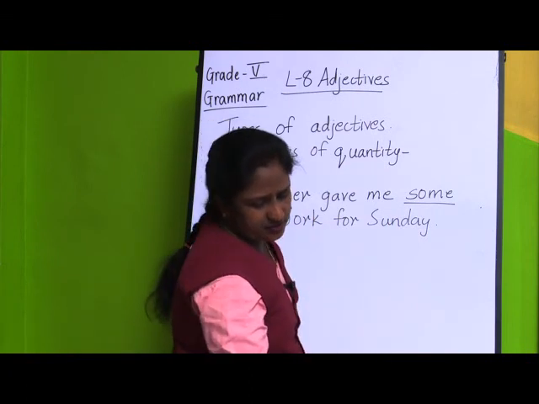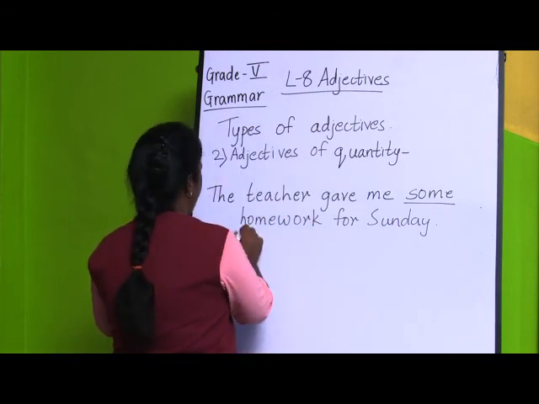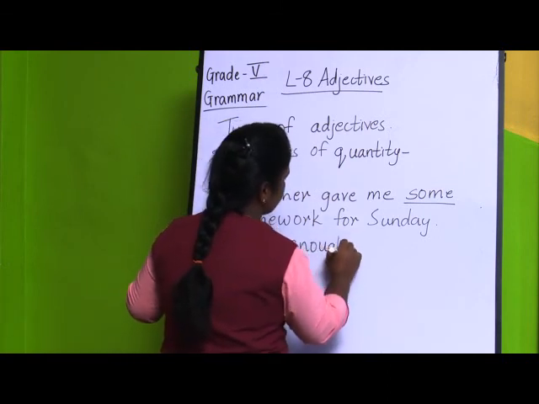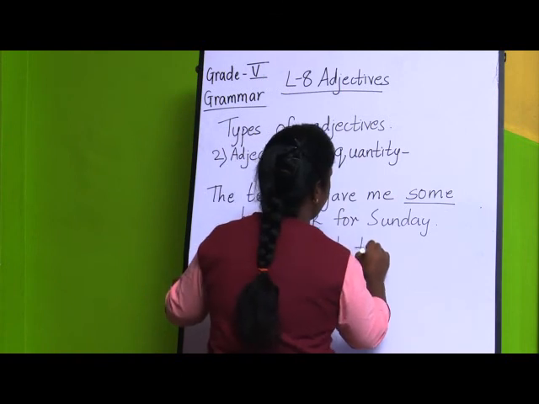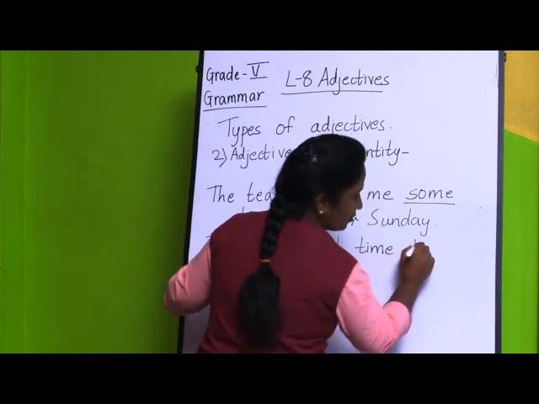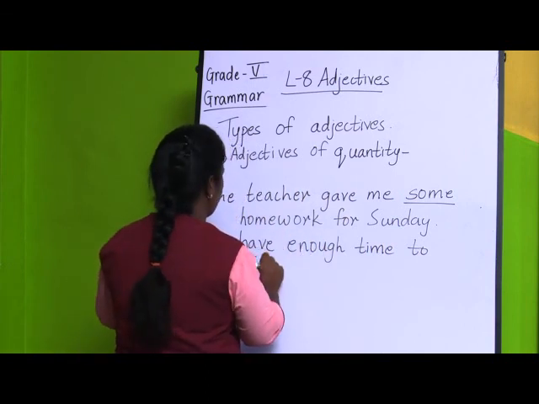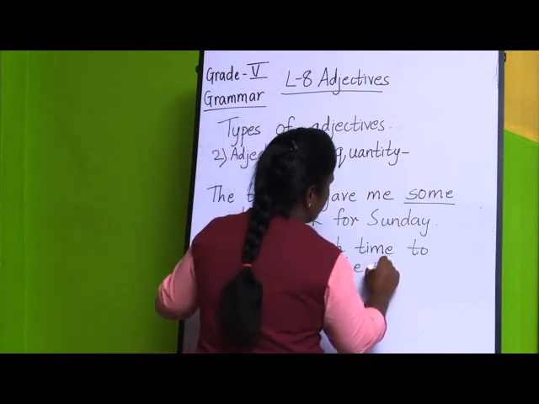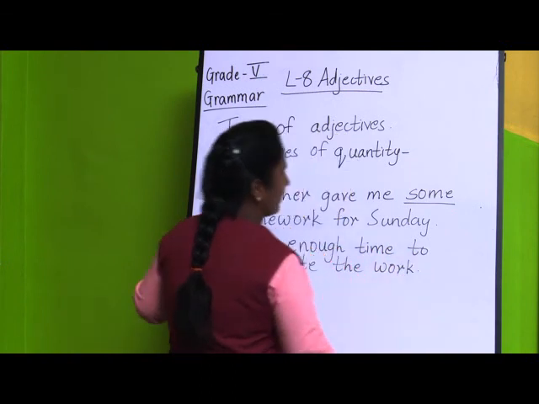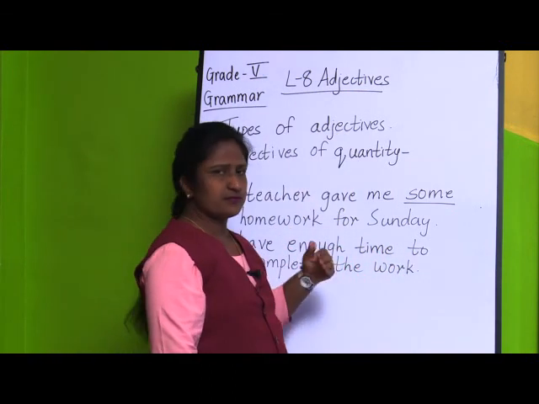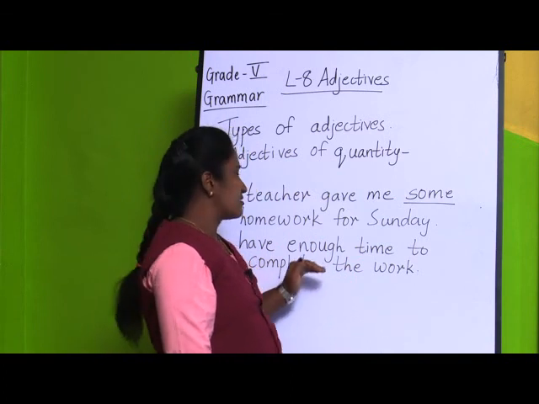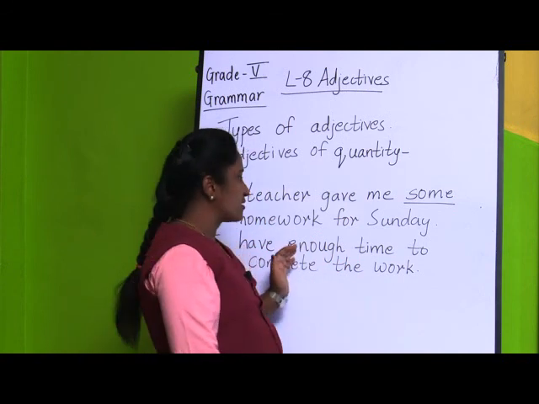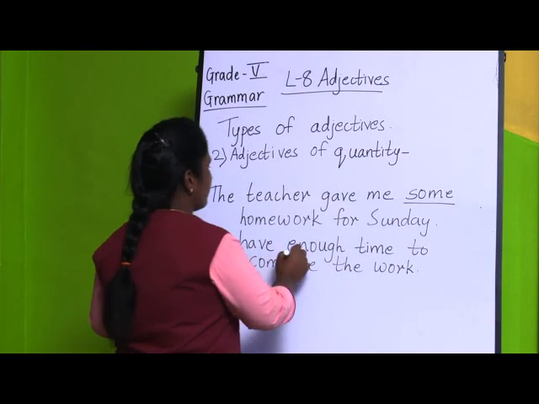If you take the next sentence, I have enough time to complete the work. Here also we don't find any exact number. We find it in the other word. See, if you ask a question, how much time do you have to complete the work? Yes, you have enough time.